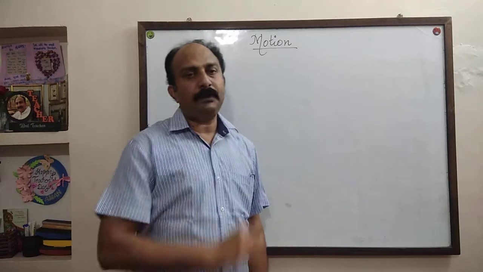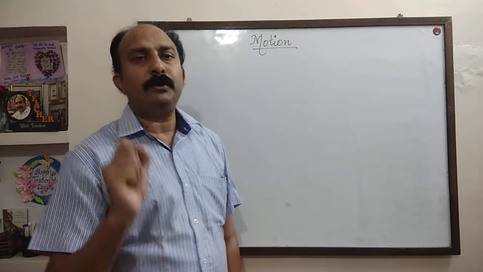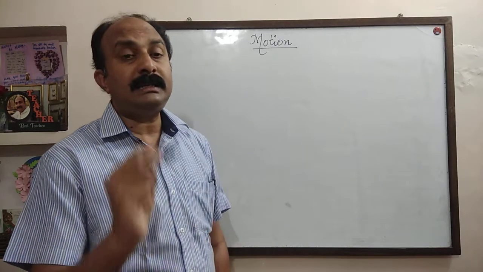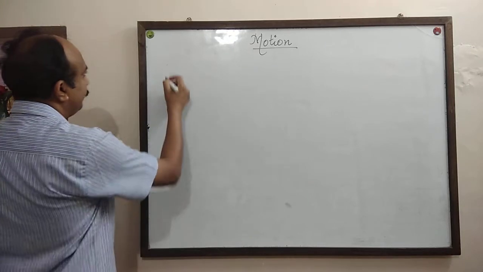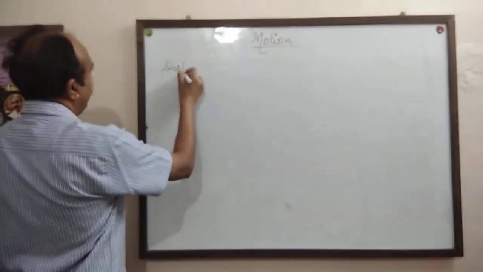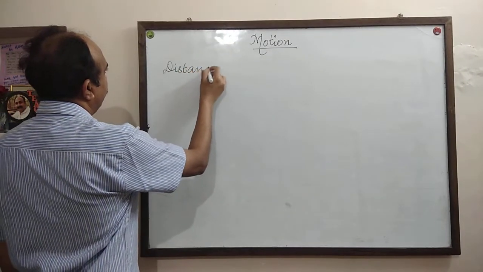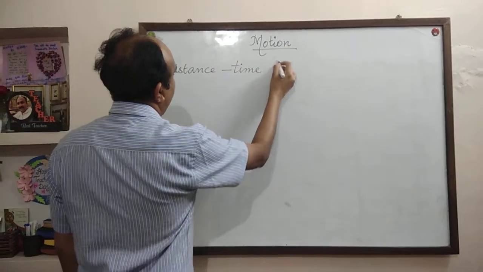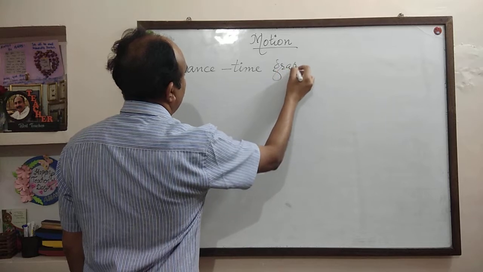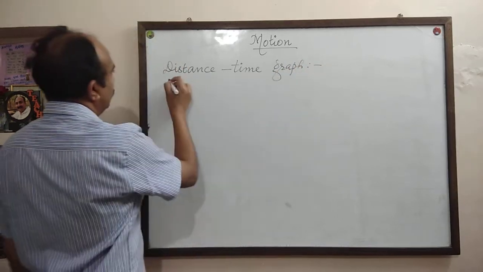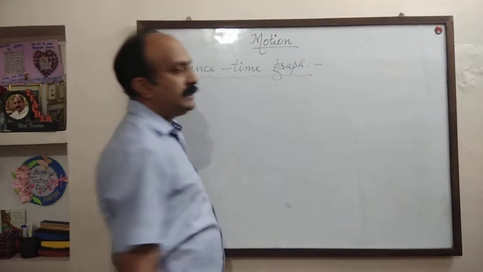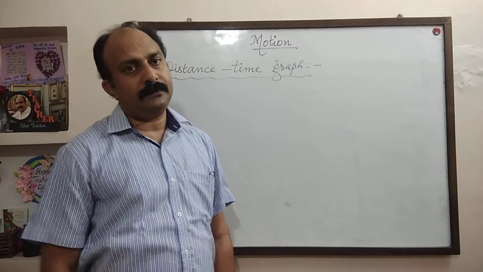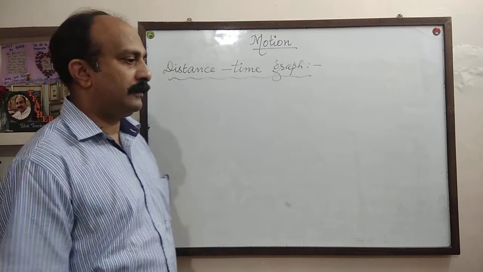Now we are going to discuss how these different types of motion can be represented graphically with the help of a graph. There are two types of graphs used to represent the motion of bodies. The first one is called the distance time graph, or in short it is also called the DT graph.